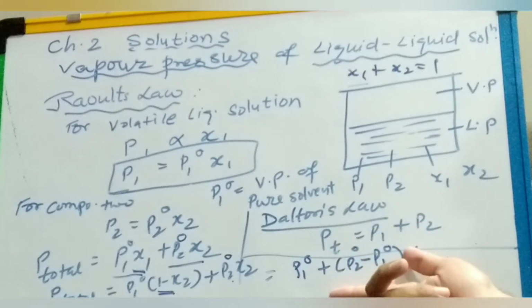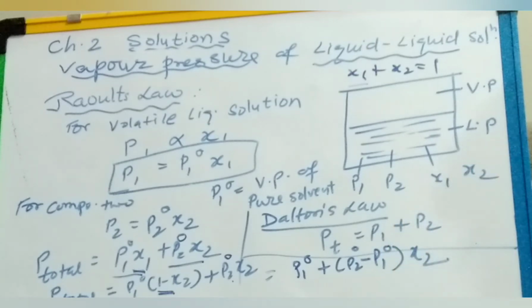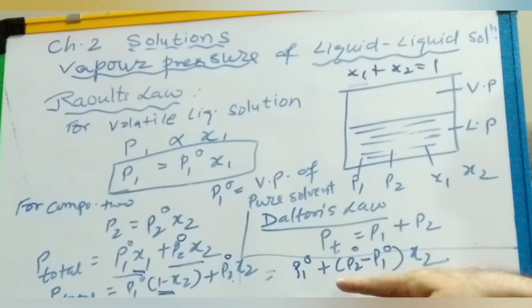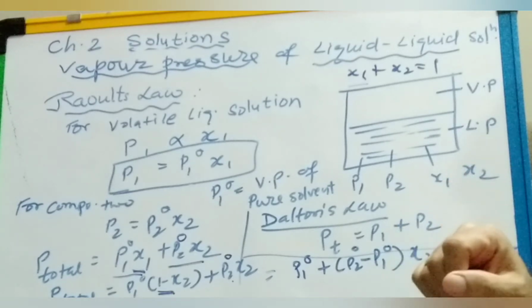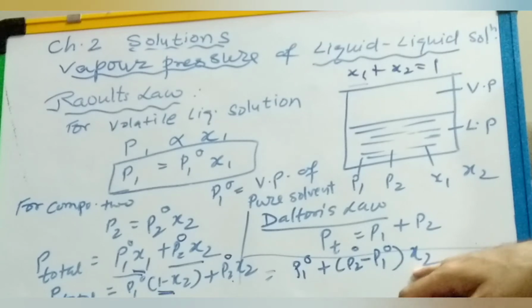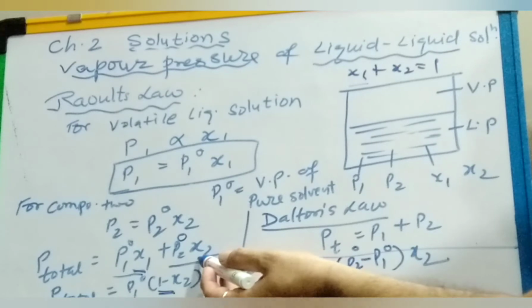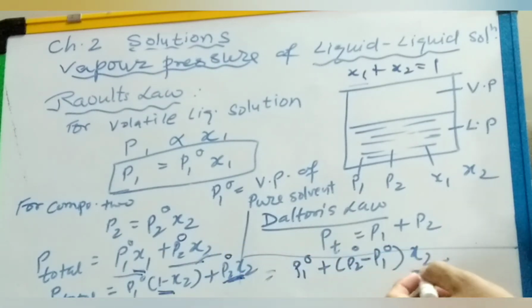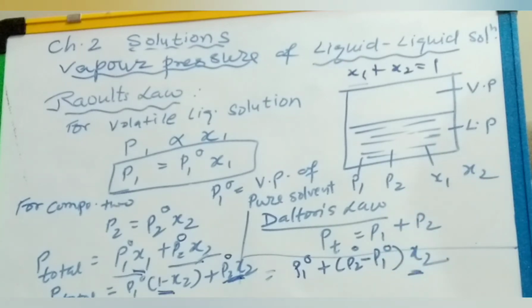From this equation we can draw some conclusions. The first point: if you wish to find the total vapor pressure of the solution, it can be related to the mole fraction of any one component. Here you are relating it with x2. If I keep the value of x2 here, it will become 1 minus x1, so we get the relation with x1. So either x1 or x2 you can relate to the total pressure.